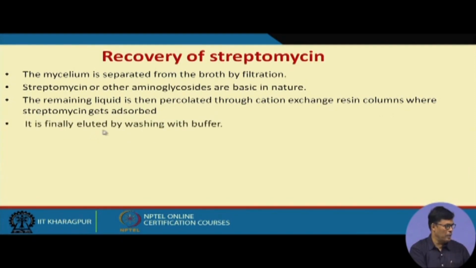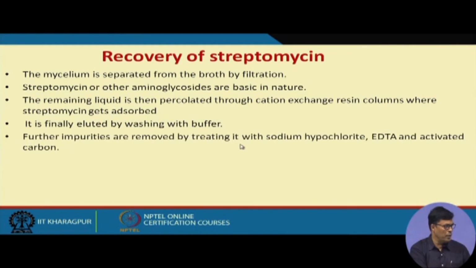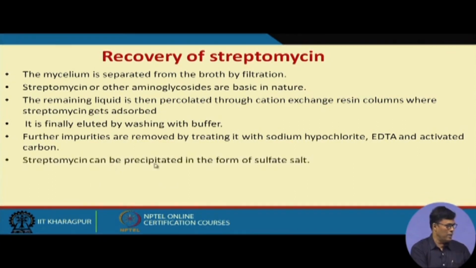Then it is finally eluted by washing with buffer, and further impurities are removed by treating with sodium hypochlorite or EDTA or activated carbon, because activated carbon, as I told you before, is also largely used by the chemical and biochemical industry as a decolorizing agent. And then streptomycin can be precipitated in the form of sulfate.